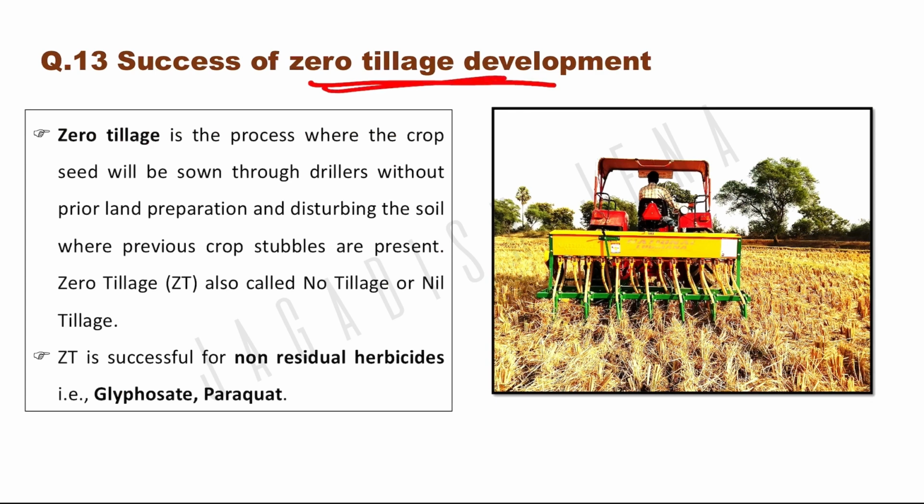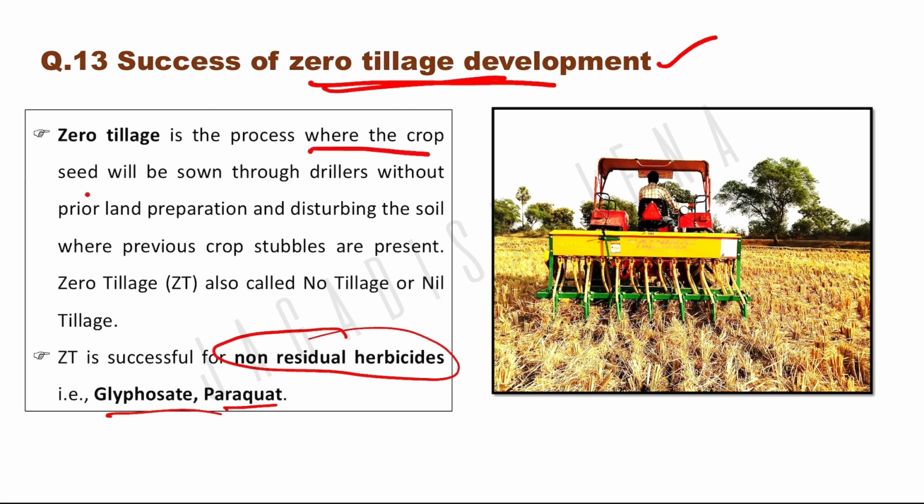Success of zero tillage development. Success of zero tillage depends on development of herbicides. Okay, how did zero tillage become successful? Due to herbicides. Okay, non-residual herbicides like glyphosate and paraquat. Because in zero tillage, we do not do completely clean cultivation, we do not remove the residue. A weed problem also comes there, so instead of weeding manually, we apply herbicide there.